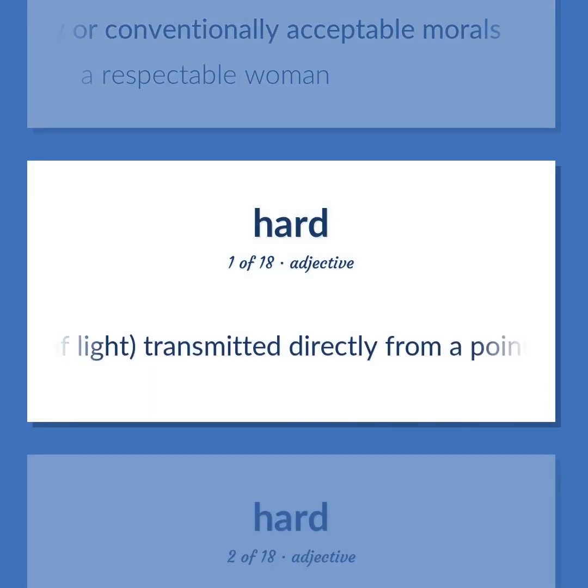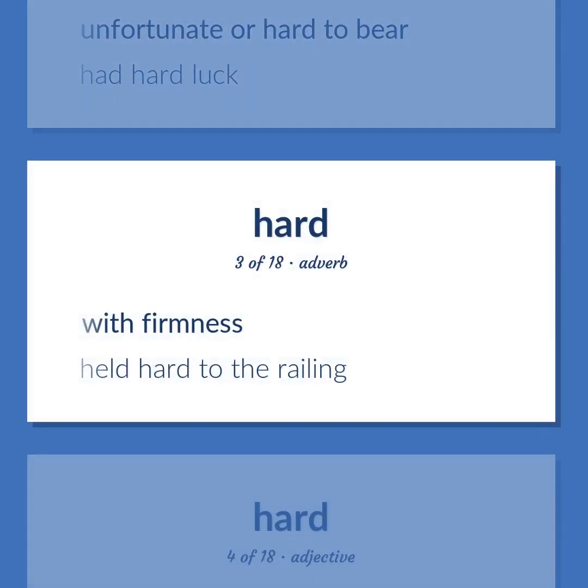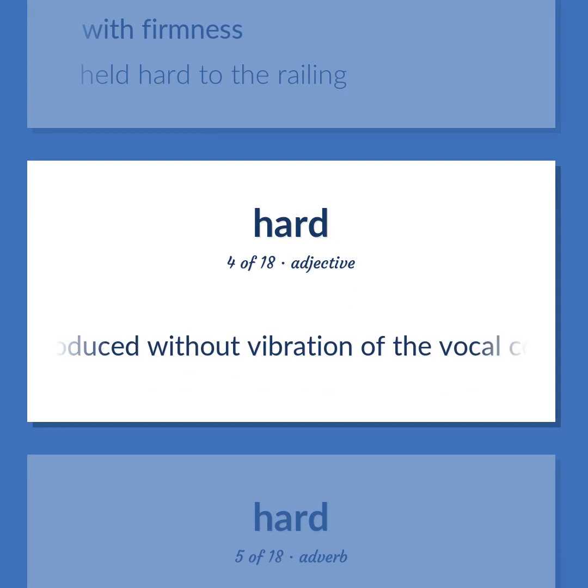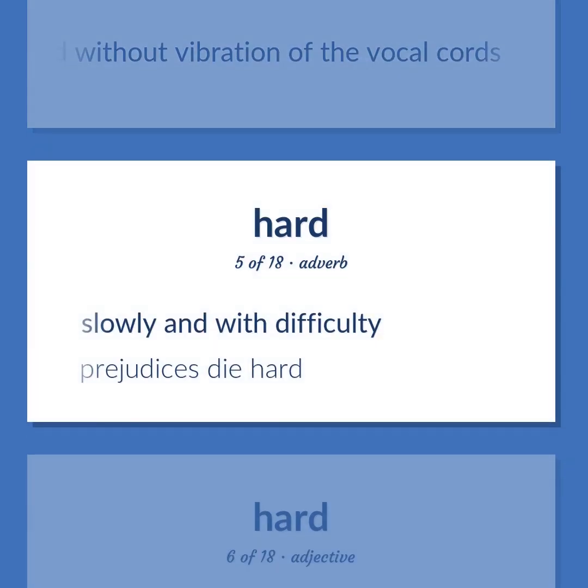Of light, transmitted directly from a pointed light source. Unfortunate or hard to bear. Had hard luck. With firmness. Held hard to the railing. Produced without vibration of the vocal cords. Slowly and with difficulty.